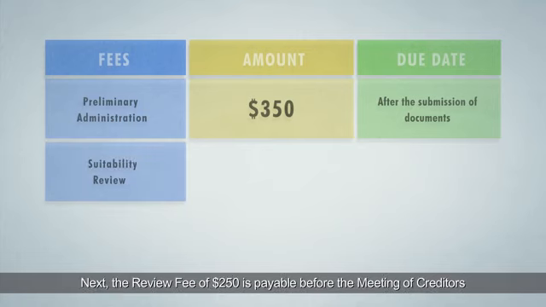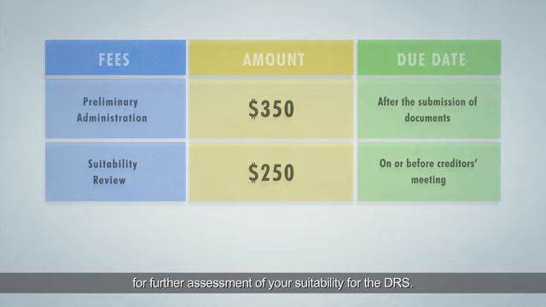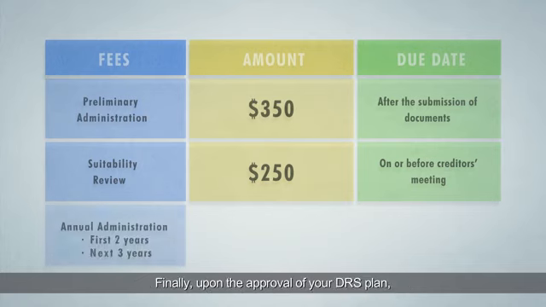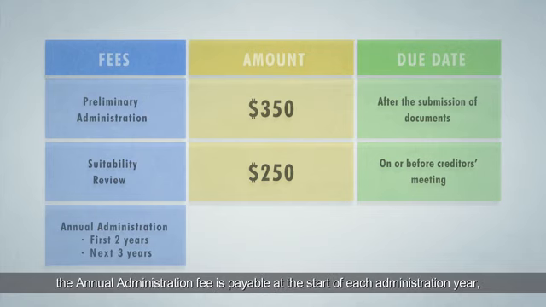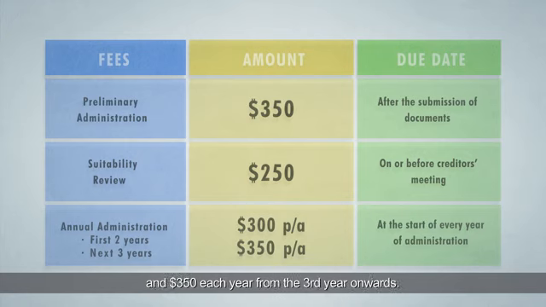Next, the review fee of $250 is payable before the meeting of creditors for further assessment of your suitability for the DRS. Finally, upon the approval of your DRS plan, the annual administration fee is payable at the start of each administration year at $300 each year for the first 2 years of the plan and $350 each year from the third year onwards.